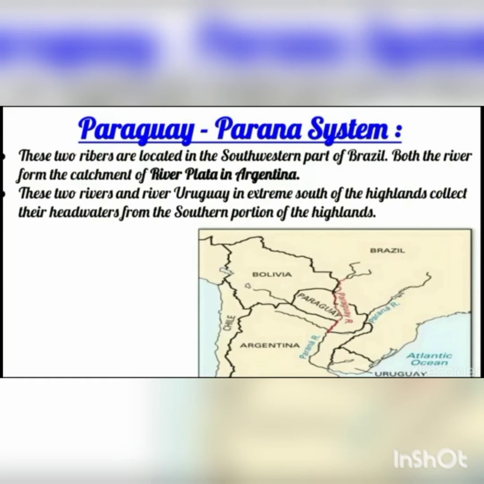Now these two rivers and river Uruguay in the extreme south of the highlands collect their headwaters from the southern portion of the highlands. So these two rivers, Paraguay-Paraná, along with the river Uruguay next to them, are collecting their headwaters from the southern portion.